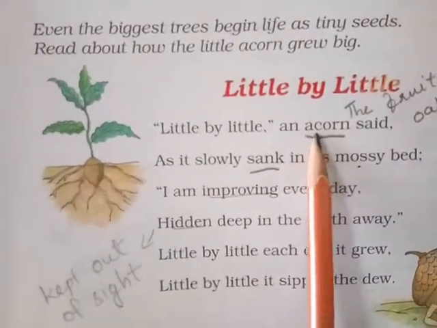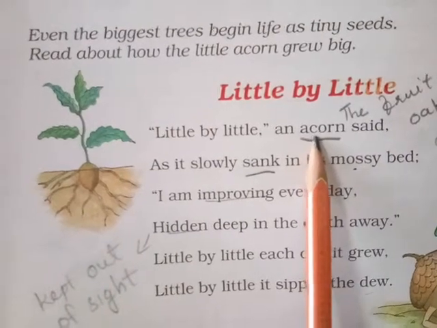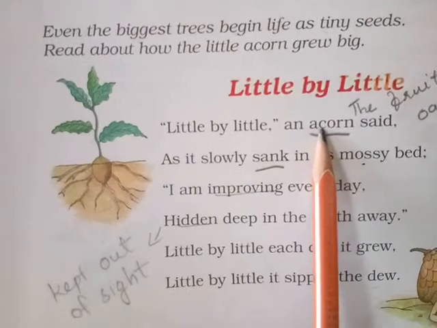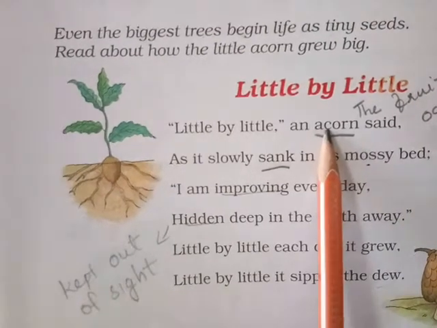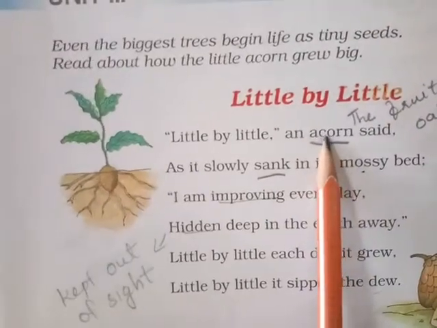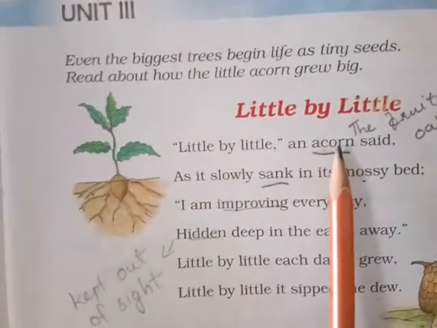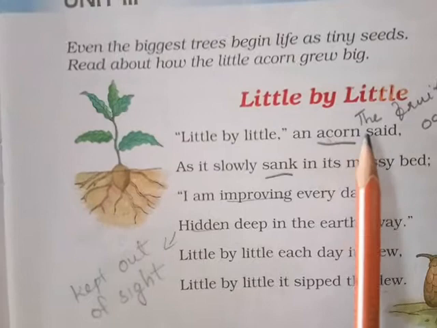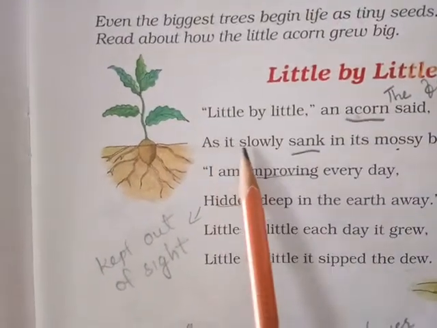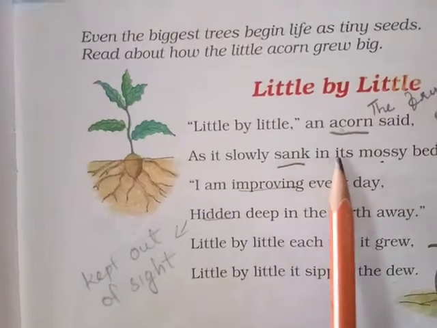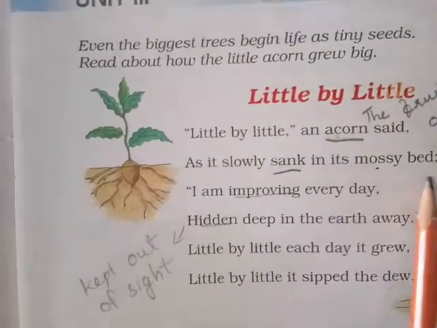Sister already said the acorn is the fruit of the oak tree, and the shape of the oak seed, I said already, is oval shape.